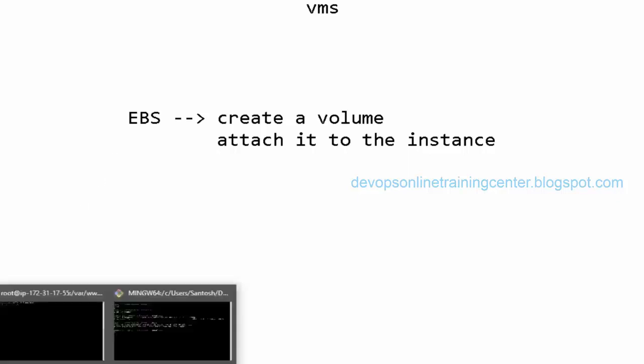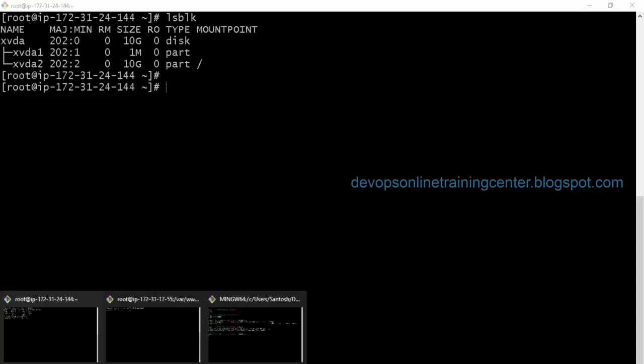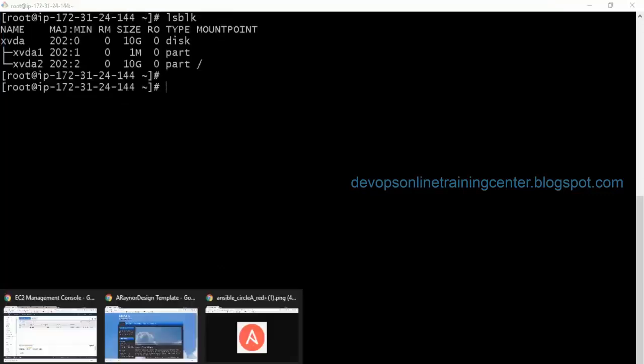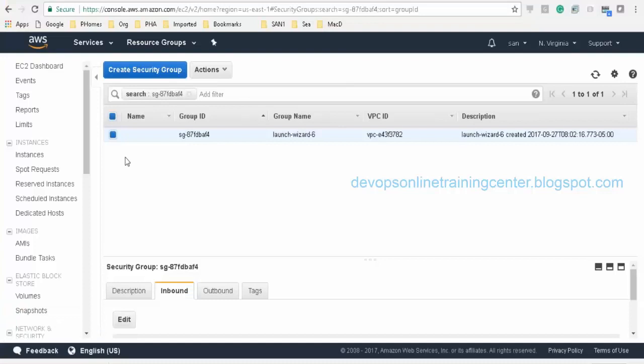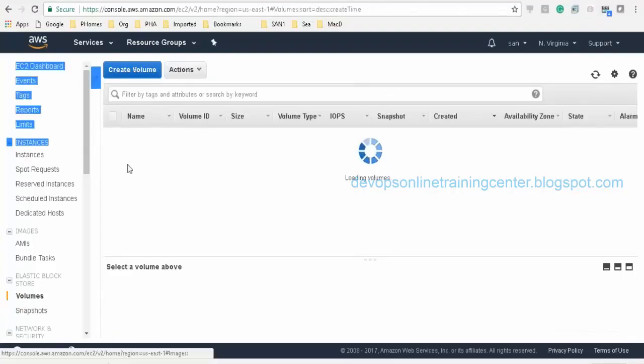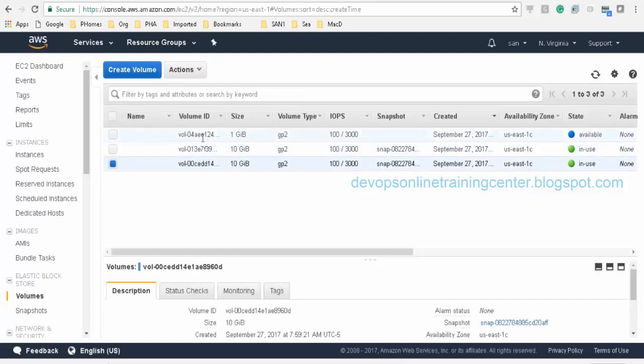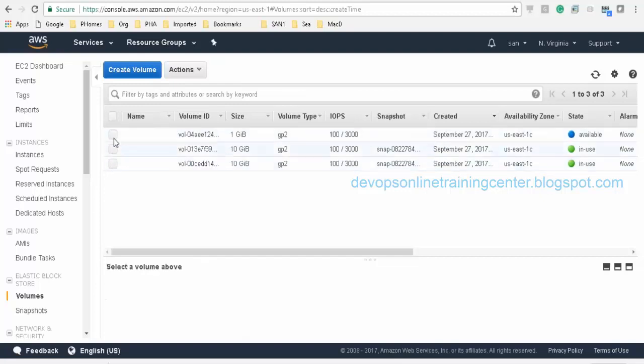So let me go to the instance, which is my first instance, and then try to attach the volume to it. So yes, now this is created in US East 1C, which is available. The first one is available.